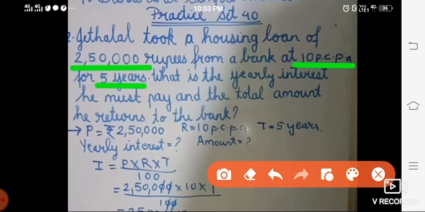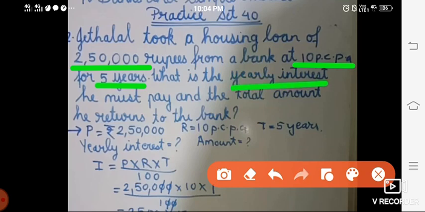So what we got? We got principal, rate and we got time. So you can see after the question all these three things are written here: principal, rate and time. Now after that, see what they are asking us to find out. What is the yearly interest? So this we have to find out. Is he taking loan for 1 year?